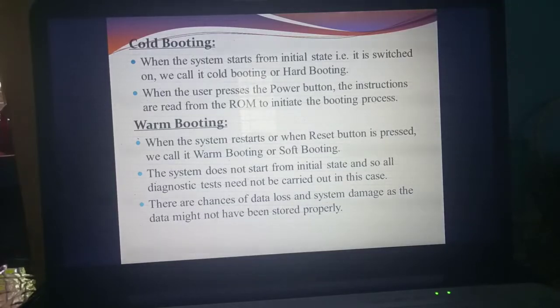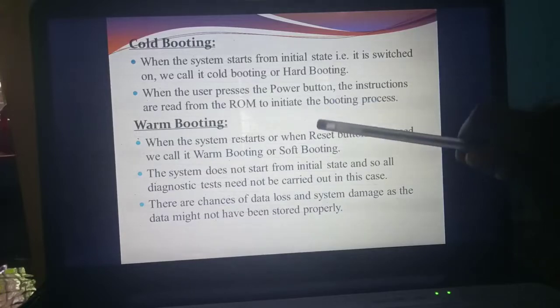Understand? When you switch on the system, it will start from the initial state. That booting, where the system starts from the initial state, is called which booting? Cold booting or hot booting. So when the user presses the power button, from where will the instructions be read? Not from RAM, from ROM. So instructions are read from ROM to initiate the booting process. That is called what? Cold booting.